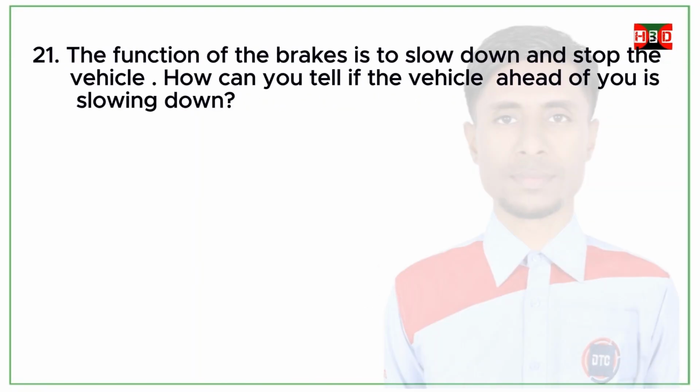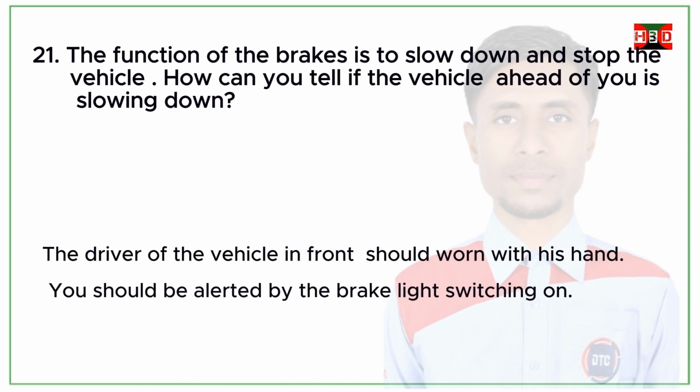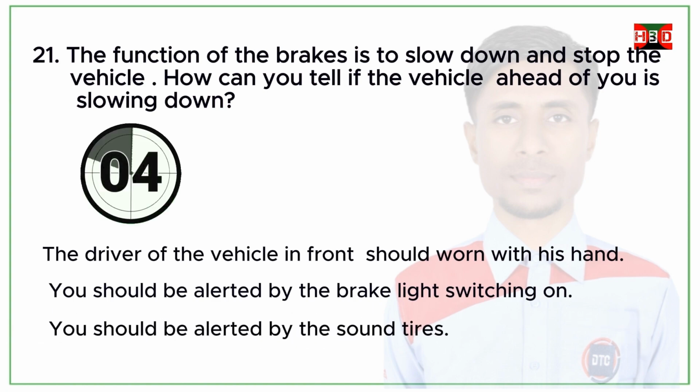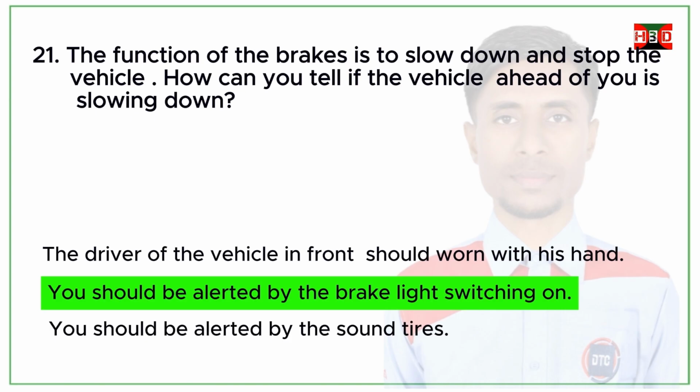The function of the brakes is to slow down and stop the vehicle. How can you tell if the vehicle ahead of you is slowing down? The driver of the vehicle in front should warn with his hand. You should be alerted by the brake light switching on. You should be alerted by the sound of tires. Correct answer: you should be alerted by the brake light switching on.